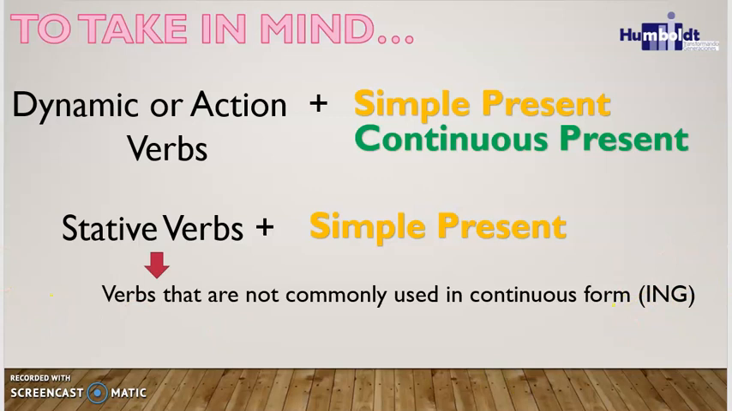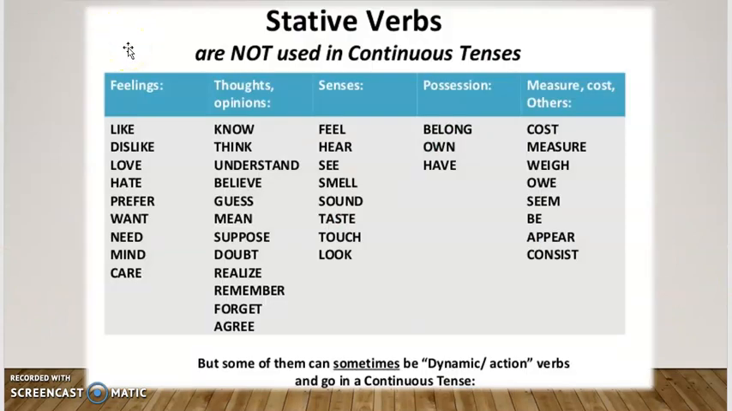So now let's analyze a table that I have in here. So these are the stative verbs, where we can see 5 different categories of the verbs that are not commonly used in continuous tenses. Okay, so we have feelings, these verbs. We have thoughts and opinions, pensamientos y opiniones, and we have these verbs. We have senses, los sentidos. We have these verbs. We have possession, de posesión. We have these verbs. And finally, measure, cost, and others. So this is a list that can summarize these kinds of verbs.